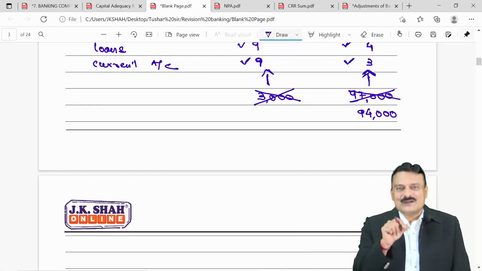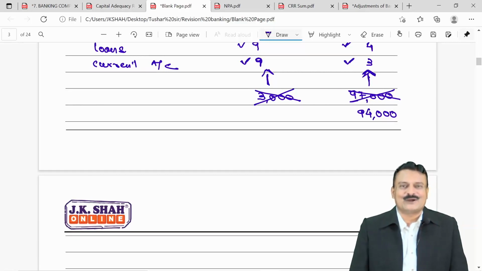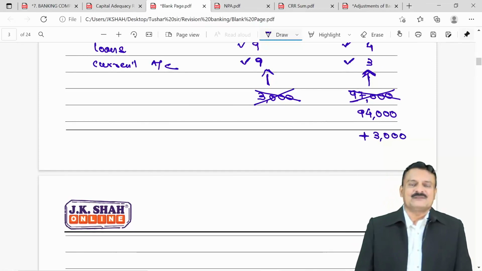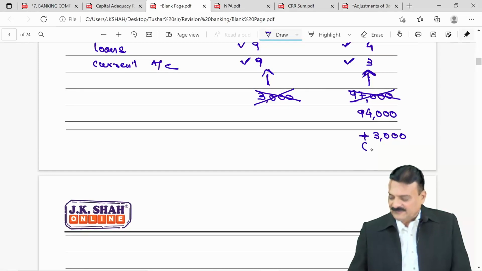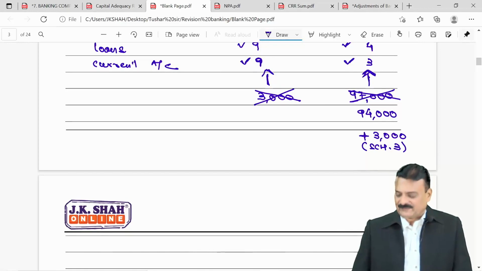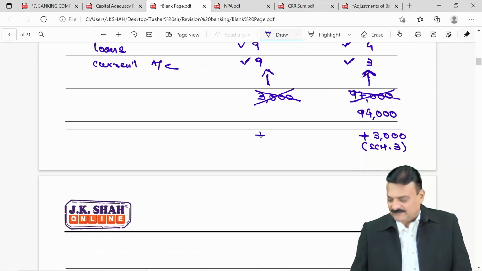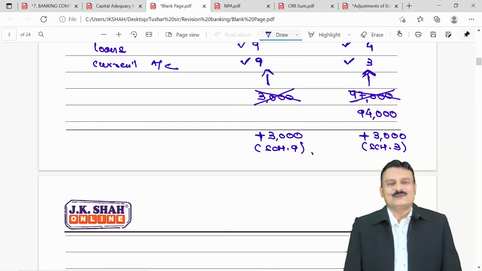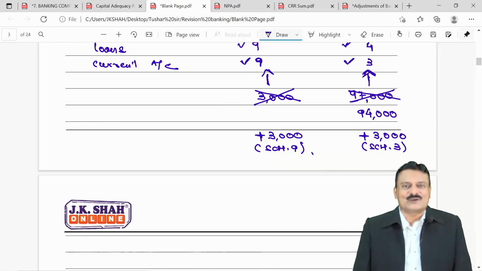So whenever overdrafts are wrongly adjusted to current account, how to rectify? Simple. If they were wrongly deducted from current account, you will add it back to current account. So 94,000 plus 3,000. First effect, adding in current account means add in Schedule 3. Second effect, the correct effect we should give, we should be adding it to overdraft, and overdrafts are Schedule 9. So first effect, add in Schedule 3 current accounts, and second effect, add in Schedule 9 overdrafts.